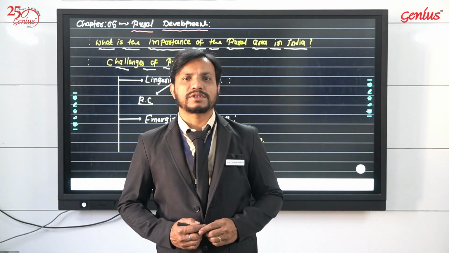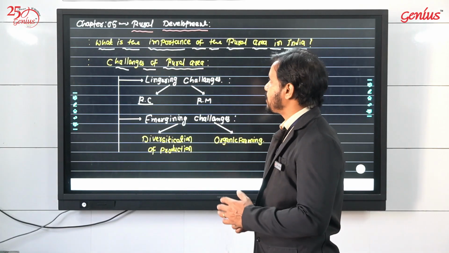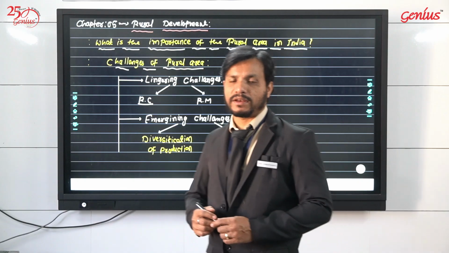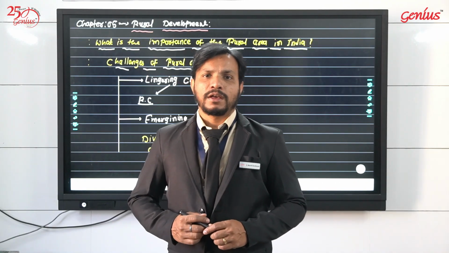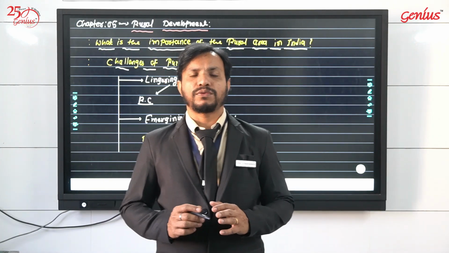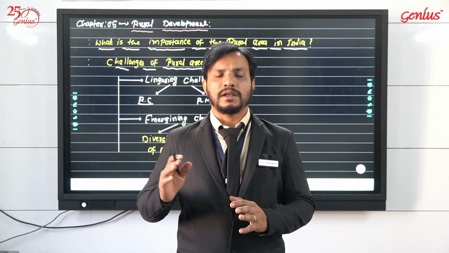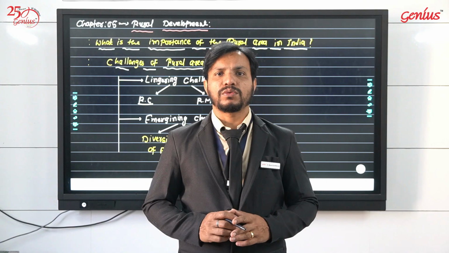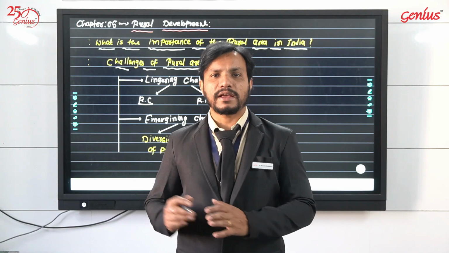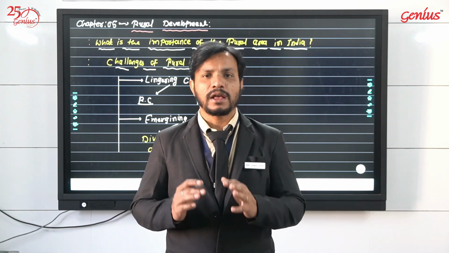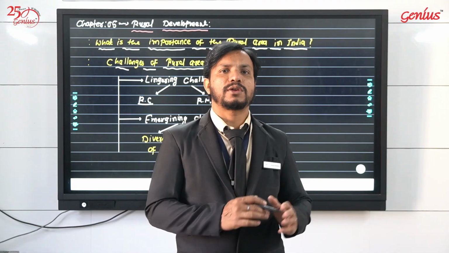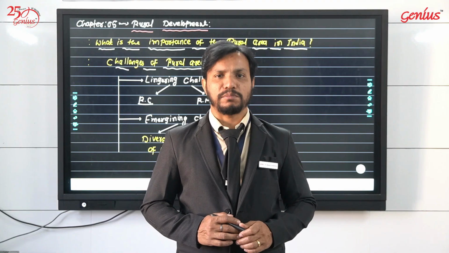Today we are going to study a very important chapter from your IB, chapter number 5, Rural Development. Dear ones, we know the importance of rural development. India is divided mainly into two regions: urban areas and rural areas. Urban areas have their own importance, while rural areas are equally important.